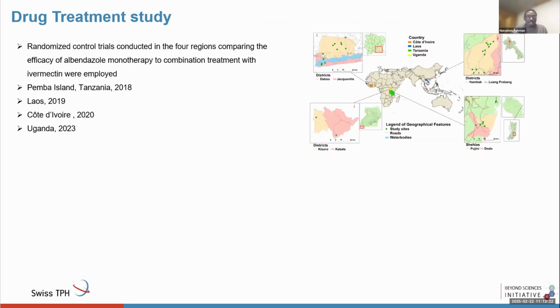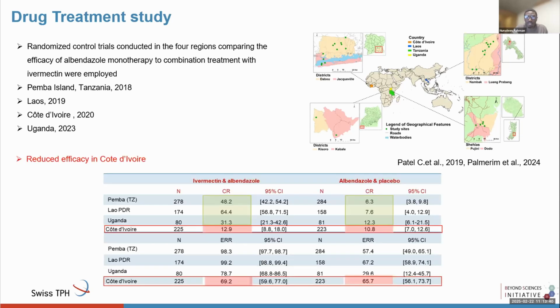So for our study, we focused on a randomized controlled trial, which was conducted in four regions, comparing the efficacy of albendazole monotherapy and combination treatment with ivermectin. This study was carried out in Pemba Island, Laos, Cote d'Ivoire, and Uganda in 2023. Like I said earlier, everyone knows that ivermectin and albendazole work quite well for trichuriasis infection, but we noticed reduced efficacy for this drug in Cote d'Ivoire, which brought out the question of what was actually happening.